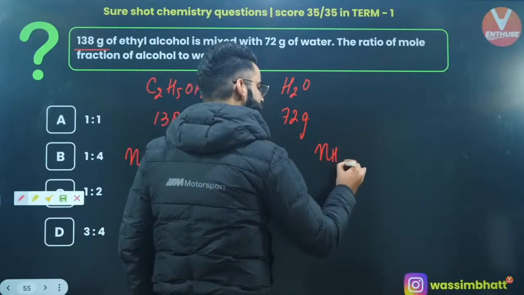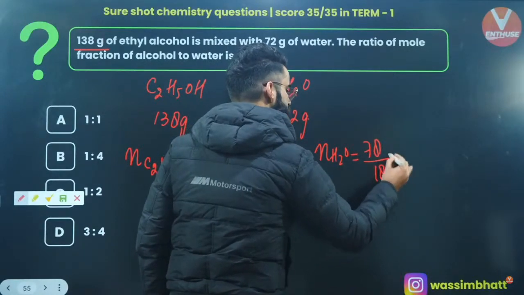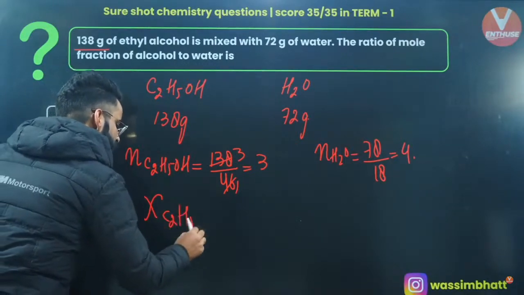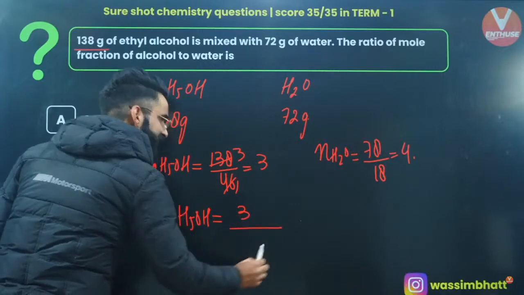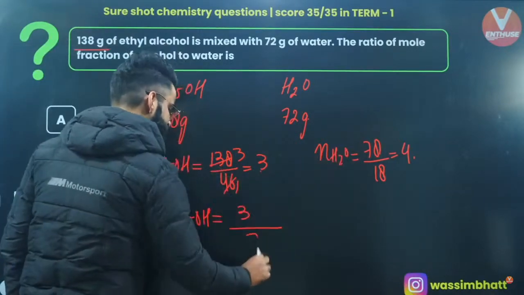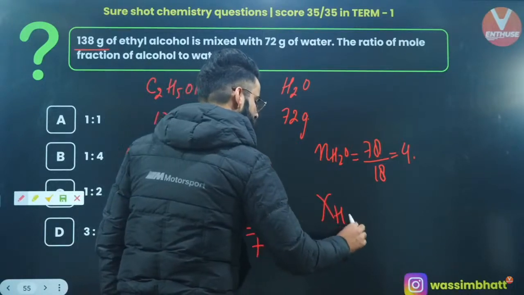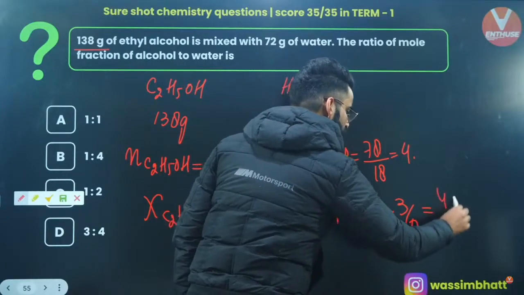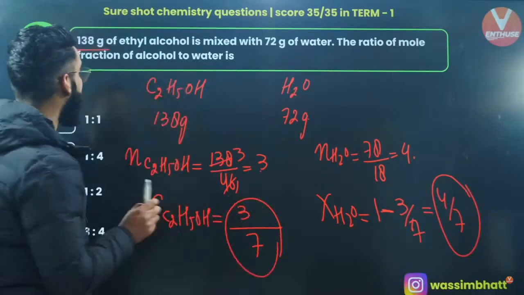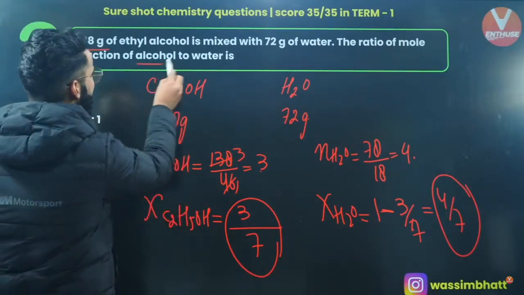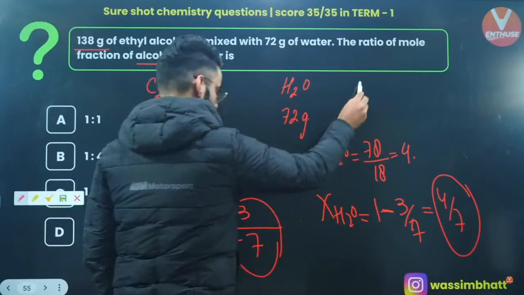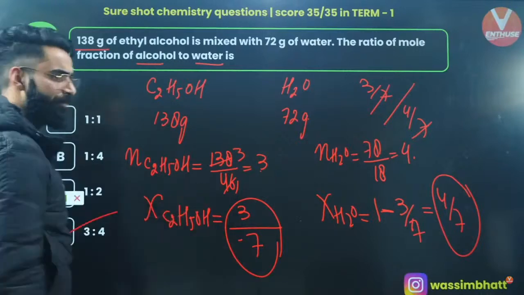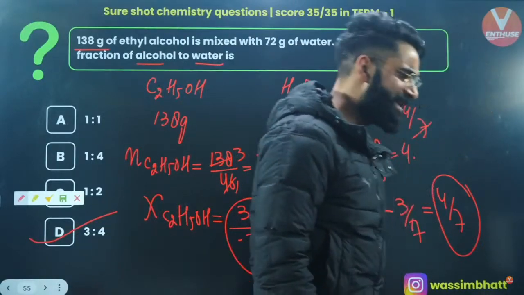Similarly, the number of moles of water is given mass of water divided by molar mass of water. The value comes out to be 4, right? Now I'll calculate the mole fraction of alcohol. It is the number of moles of alcohol divided by total moles present in the container, which is 3 plus 4, that is 7. Similarly, the mole fraction of water is 1 minus 3 by 7, which is 4 divided by 7. I need to calculate the ratio of mole fraction of alcohol to water, so 3 by 7 divided by 4 by 7. So 3:4 is going to be the correct answer, option D, my dear people. Killed it? Yes.